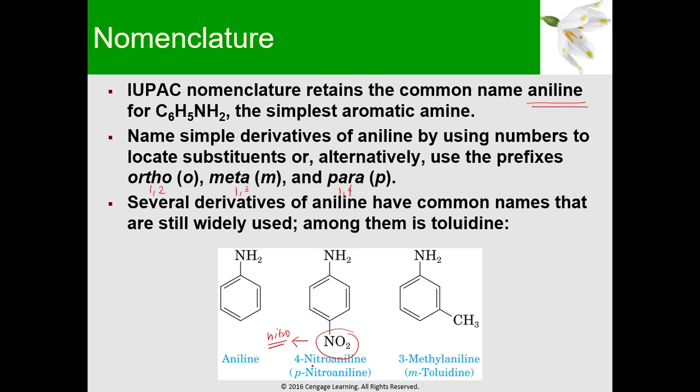So we'll expect the name is nitroaniline, but it doesn't stop there because you need to locate the position of the nitro group. The nitro group, paano ang numbering nun? The NH2 here is the carbon position number 1, 2, 3, 4. So at position number 4, you have the nitro. So that's why it's called 4-nitroaniline. But if you will use the prefixes ortho, meta, para, we will call this your para-nitroaniline.